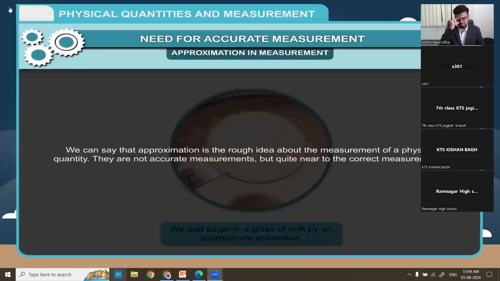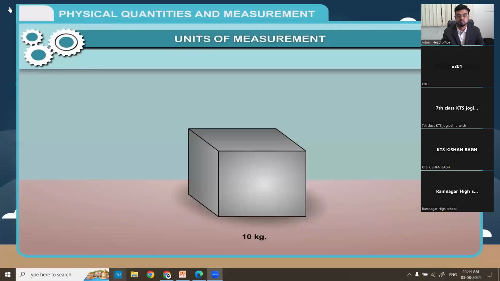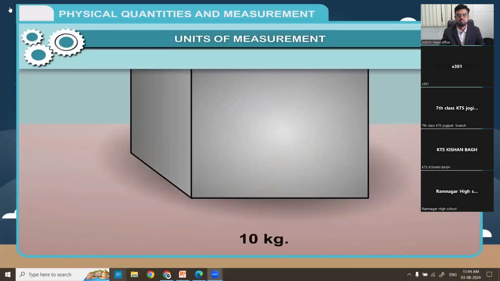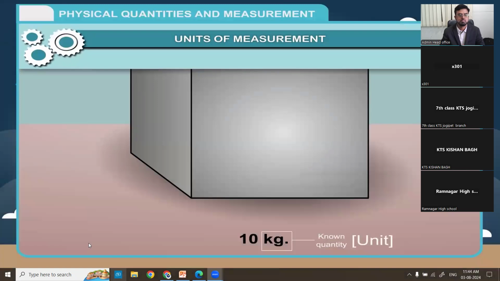Hence, we can say that approximation is the rough idea about the measurement of a physical quantity. They are not accurate measurements, but quite near to the correct measurements. Units of measurement. Measurement requires the comparison of an unknown quantity with some known fixed quantity of the same kind. This known fixed quantity is called the unit.